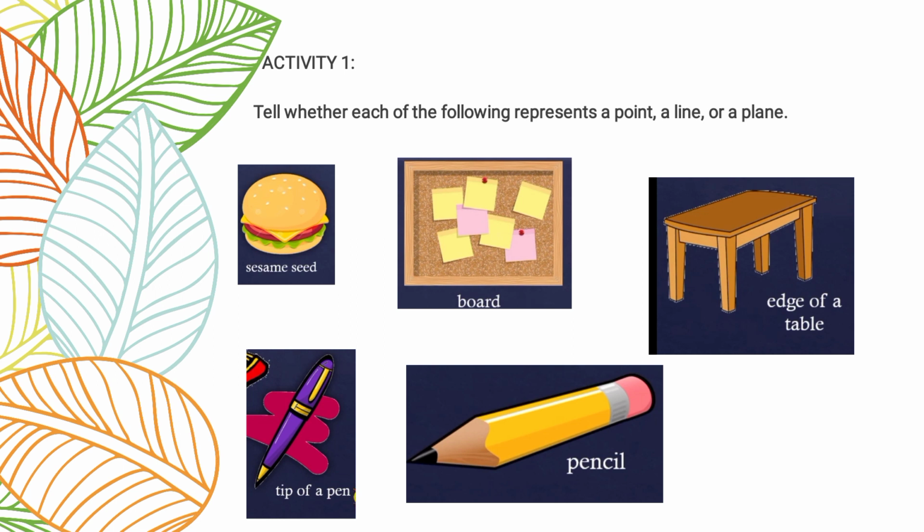For second picture, we have the board. Third, edge of a table. Fourth, tip of a pen. And then pencil, ano kaya sila? Identify po natin whether it is a point, a line, or a plane. So on a piece of paper, all you have to do is to write your answer and then send it to our Google Classroom.